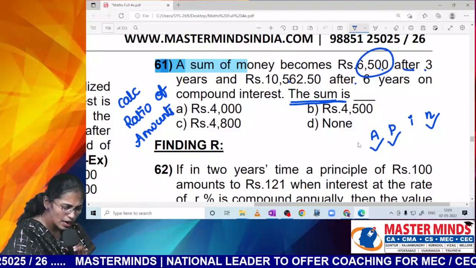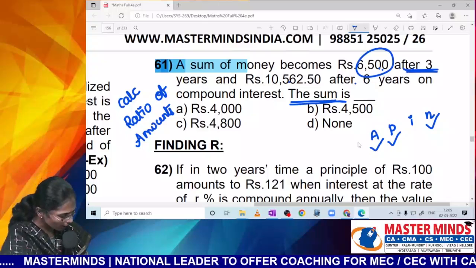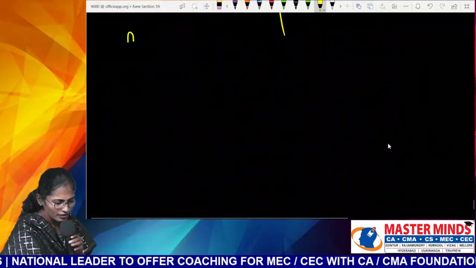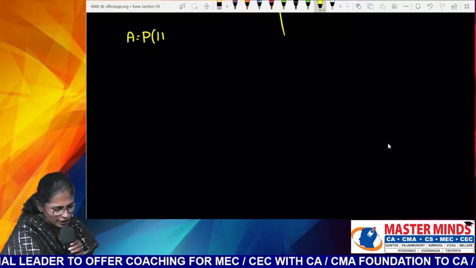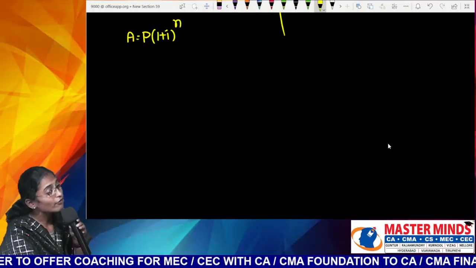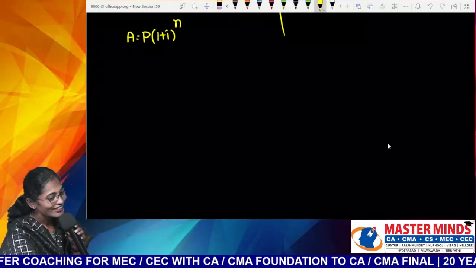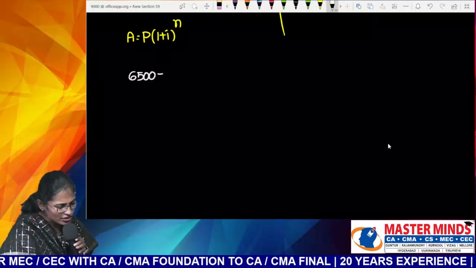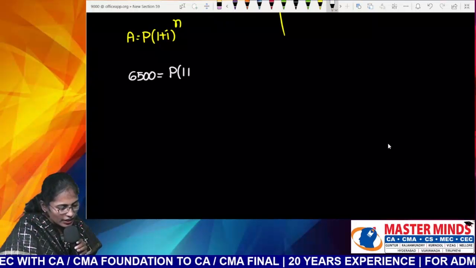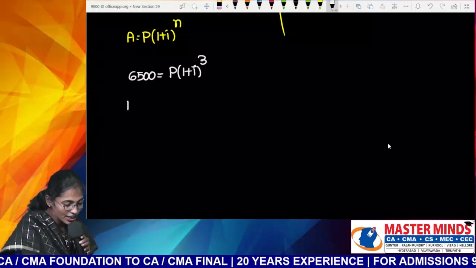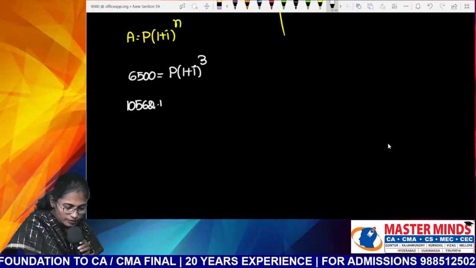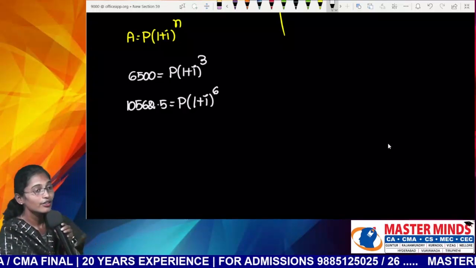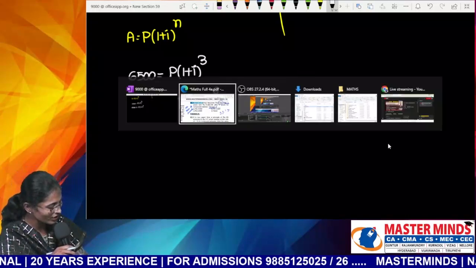Nana, 6,500 is the amount after how many years? Do you know the formula for amount in compound interest? You tell me: P of 1 plus I whole power N is the amount after how many years? N years. So 6,500 is the amount after how many years? Like that. What is the amount after 6 years? 10,562.5 is the amount after how many years? How many amounts are there with you, Nana? Then what is the best method of solving such a question?